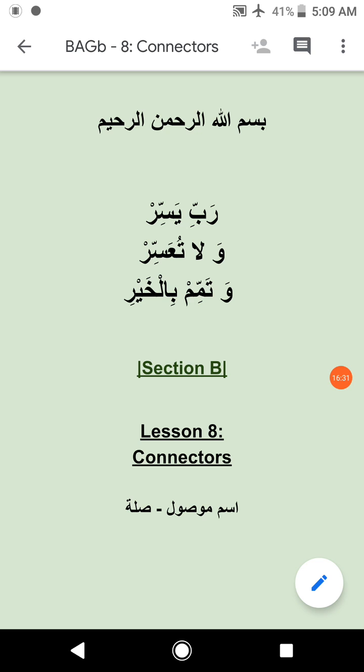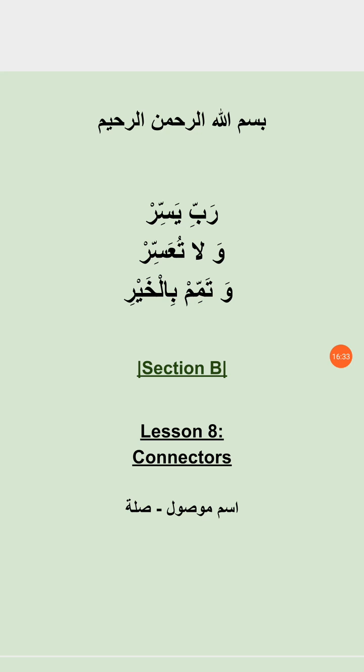So in the next review lesson, inshallah, I'm going to try and summarize all the topics that we did in section B. We are also going to have a simultaneous lecture on monitoring our progress, where we are going to see how much we have learned and how much we have retained, and how to apply our knowledge that we have gained so far.